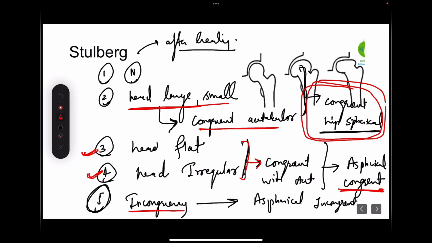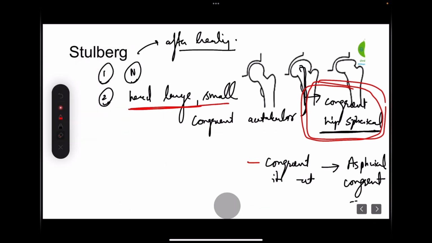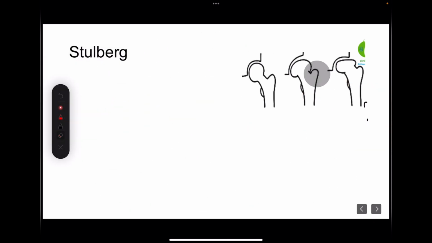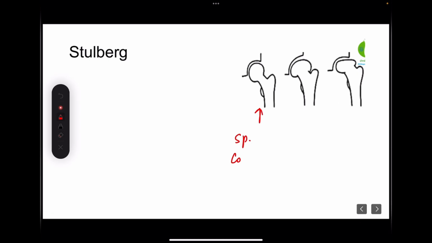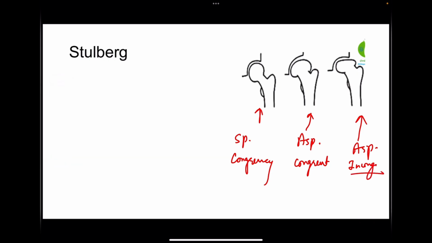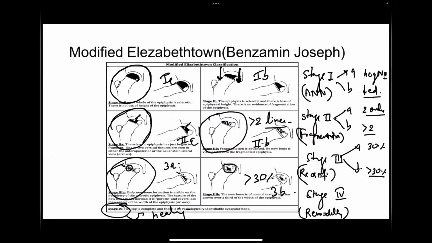In type 5, it will be incongruent with the acetabulum. So this is aspherical incongruency. All these have been summarized in this diagram. The first is spherical congruency. This is aspherical congruency in this diagram. And the last one is aspherical incongruency. So we have discussed this Stulberg classification also.